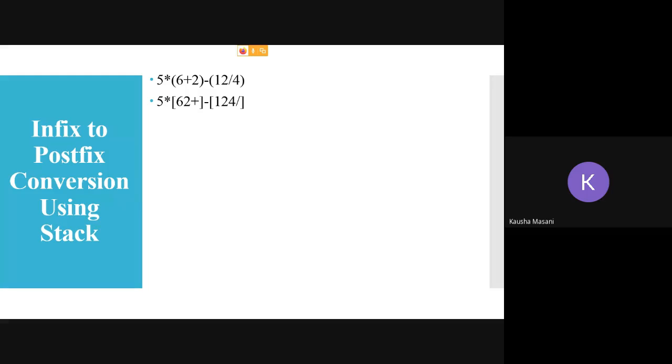Evaluating your brackets first, and then the end expression. So it is 562 plus star minus 124 divide, minus sign in the front. So the final expression is 562 plus star 124 divide minus. This should be my answer. This was the direct method.